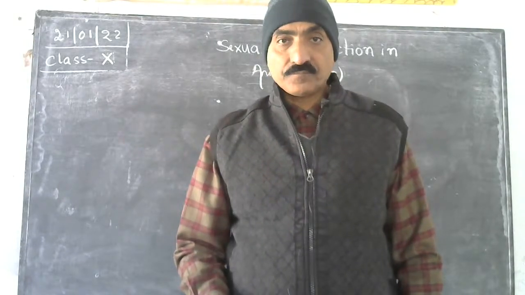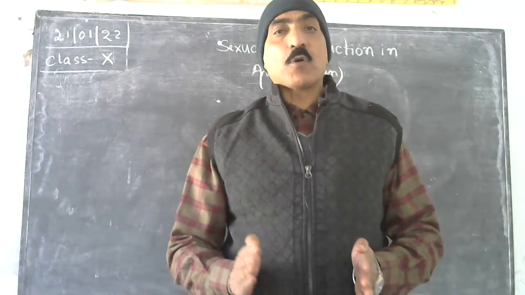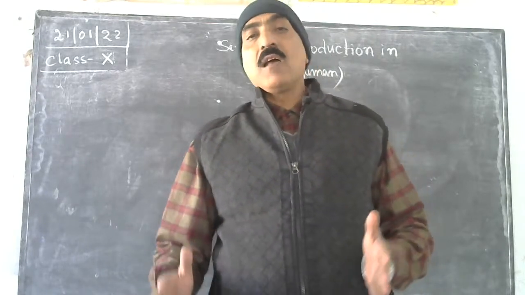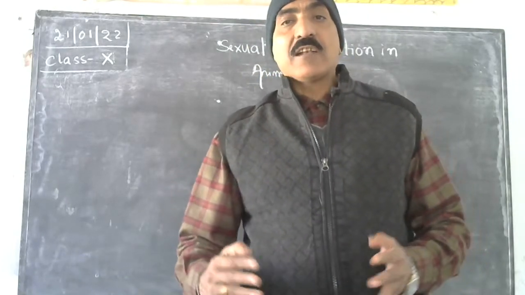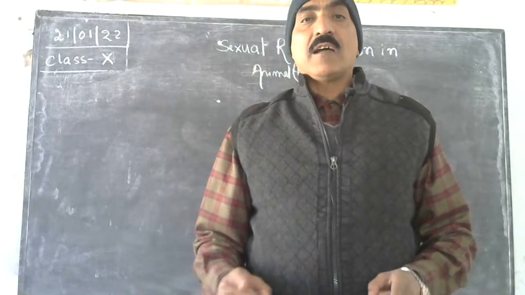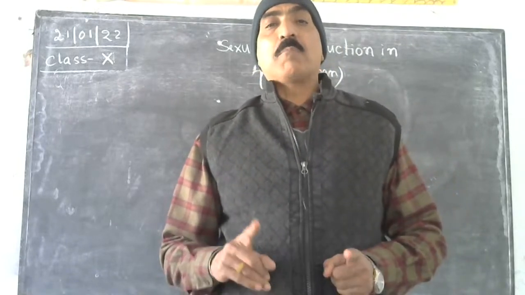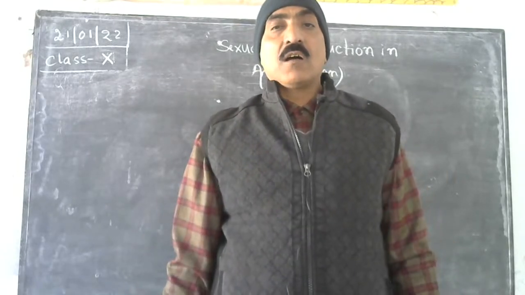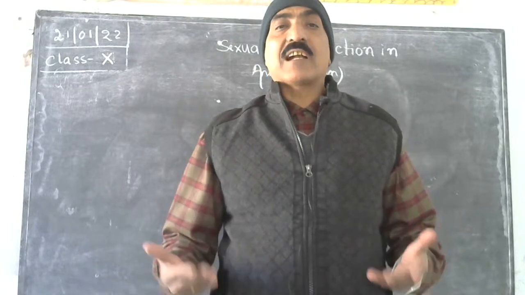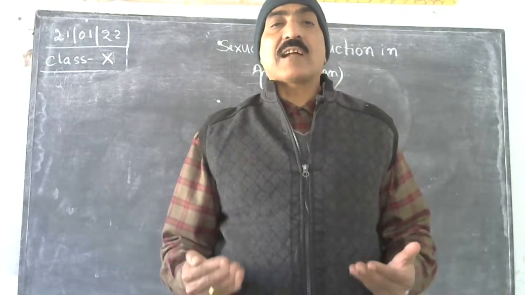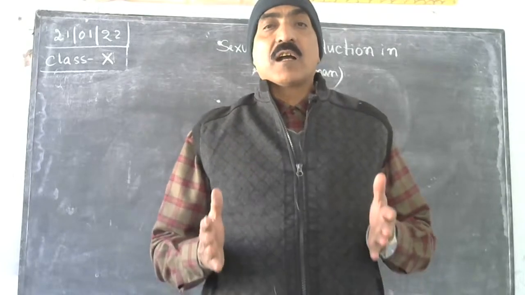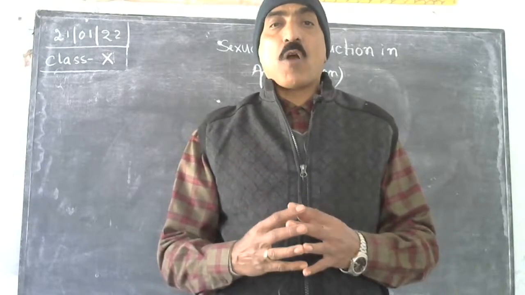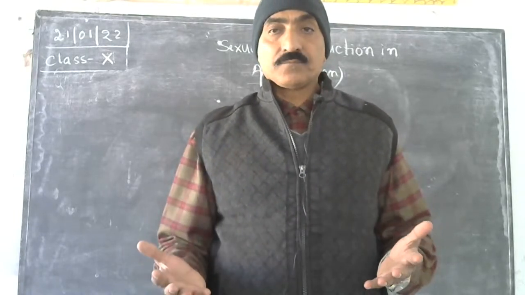Clear? So protandrous and protogynous conditions prevail in hermaphrodite, bisexual animals, and so they need a sexual partner, in which at the proper time male and female gametes are produced, come together, and then fertilization occurs. After fertilization, the diploid condition appears again. Diploid condition is the condition in which haploid cells fuse together, and that is the process called fertilization. Clear?